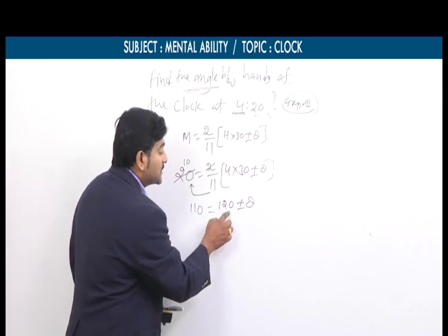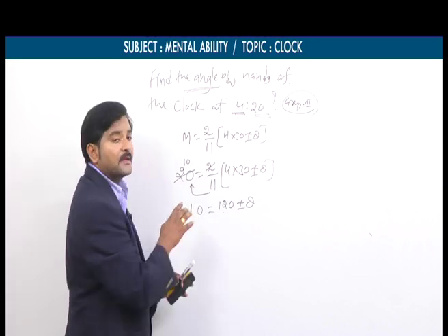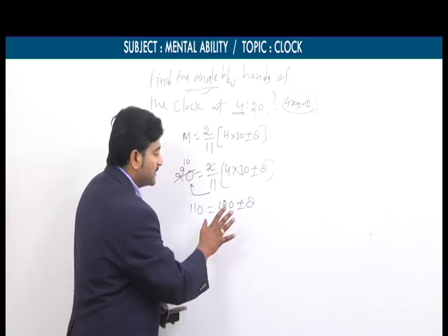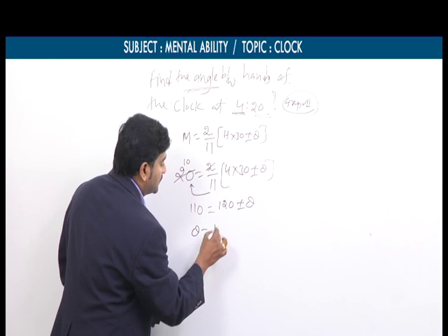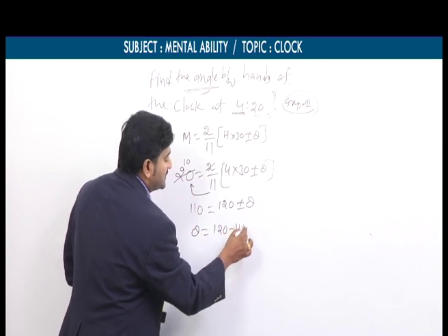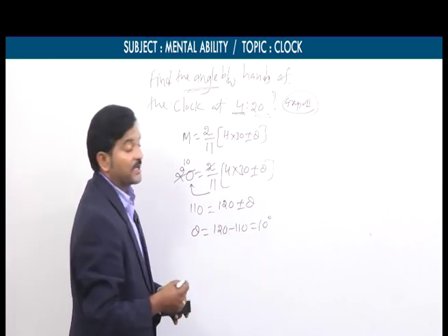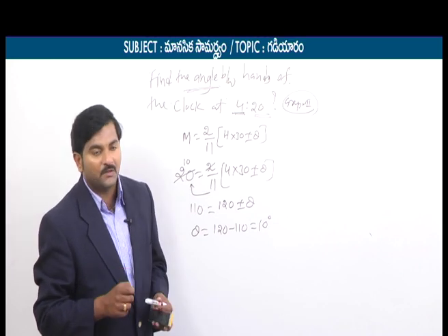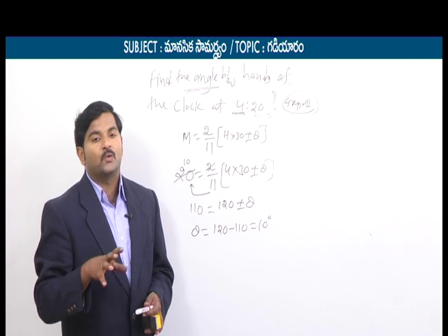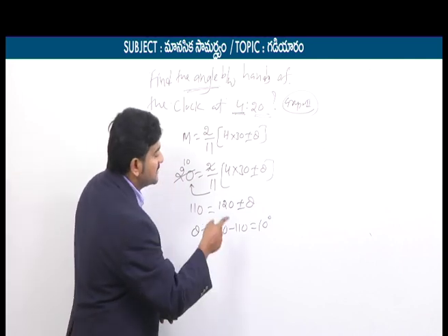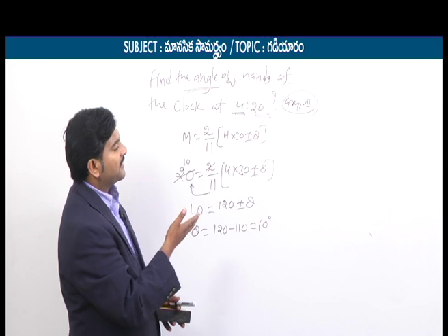Sometimes you may get the small value here and the big value here. However, after getting this step, we need to subtract the small value from the big value. So theta is equal to 120 minus 110. Simply how many degrees are you getting? 10 degrees. What can we conclude? Therefore, at 4:20, the angle between the two hands of the clock is how many degrees? Simply 10 degrees.